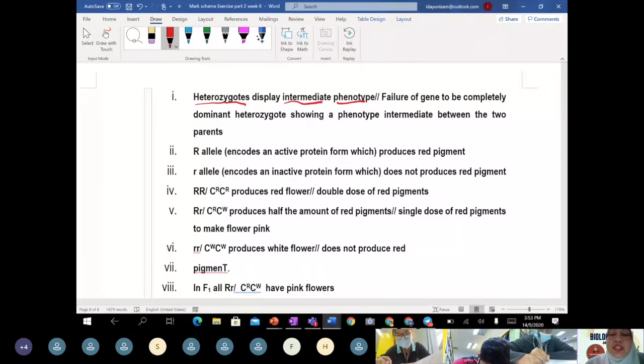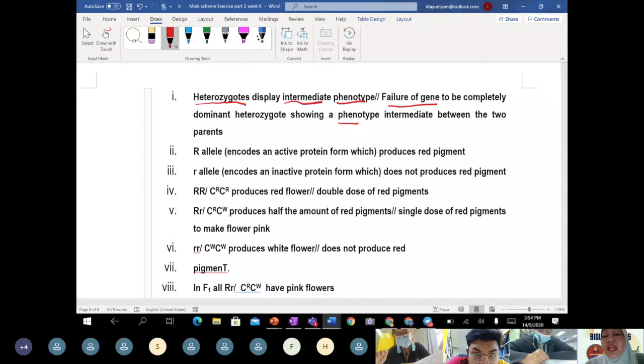What does this sentence mean? It means the red allele fails to completely show the red phenotype. Failure of the red allele to completely show a phenotype of red.